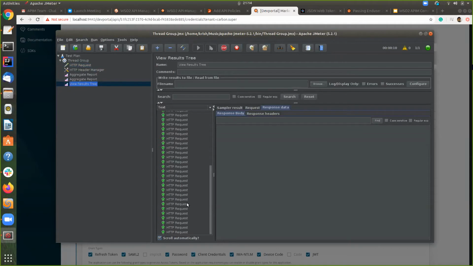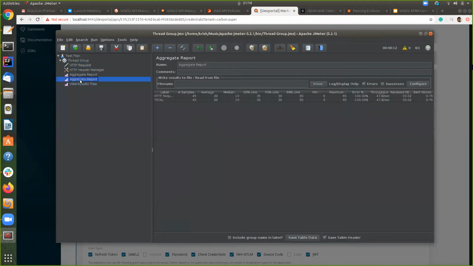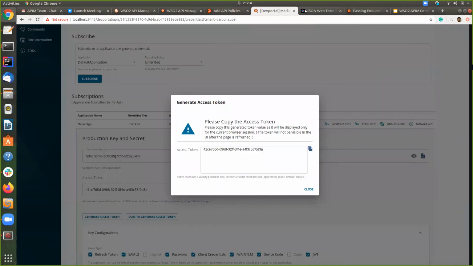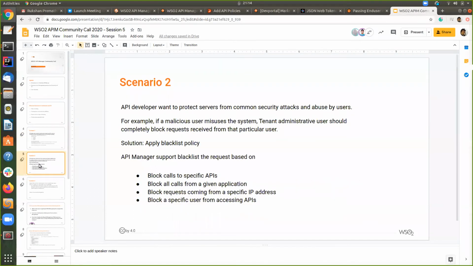Okay, so here as well you can see the request count is now going. So in here we can see we can request up to 55. That means what we need is that the unit 1 user gets more requests than the unit 2 user. So that's the end of scenario 1, and I will quickly go to scenario 2.